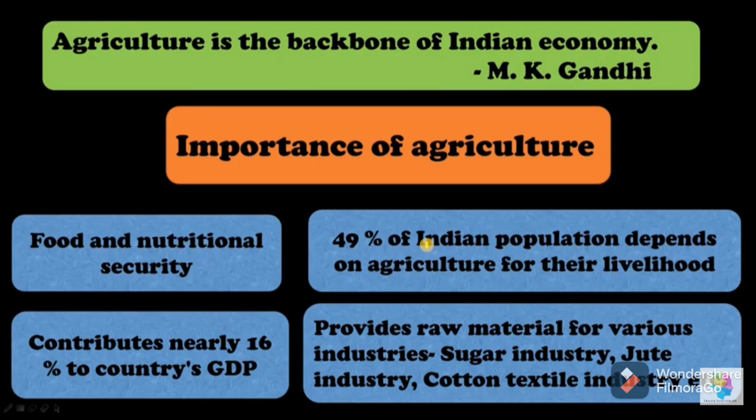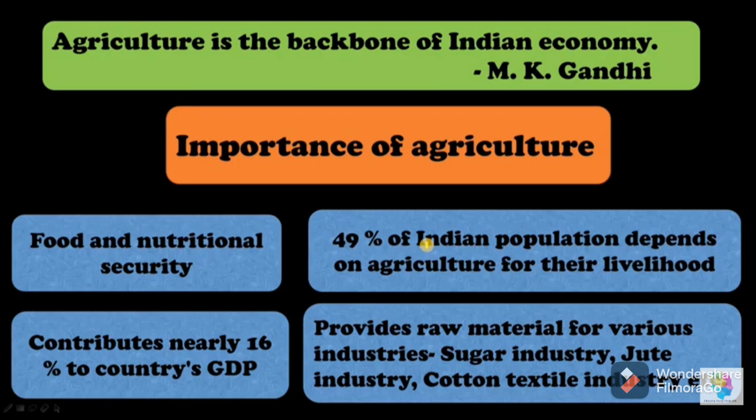The first importance of agriculture is food and nutritional security. Second, almost 49% of the Indian population depends on agriculture for their livelihood, meaning they depend on agriculture for all their requirements. Then agriculture contributes nearly 16% to our economy. Then it provides raw material for various industries like the sugar industry, jute industry, cotton textile industry, etc. So this is the importance of agriculture.